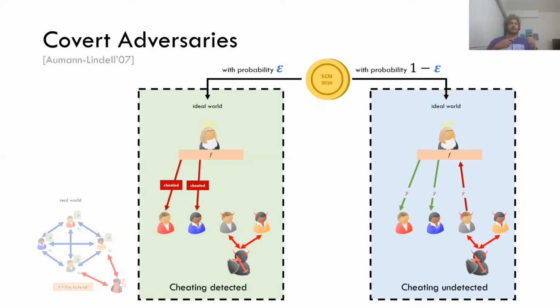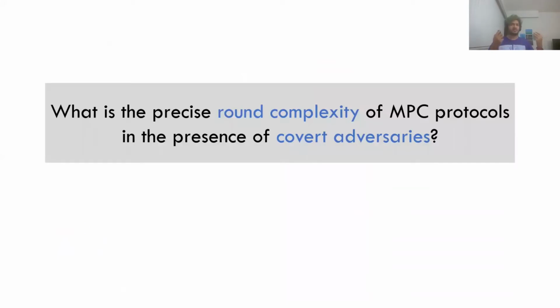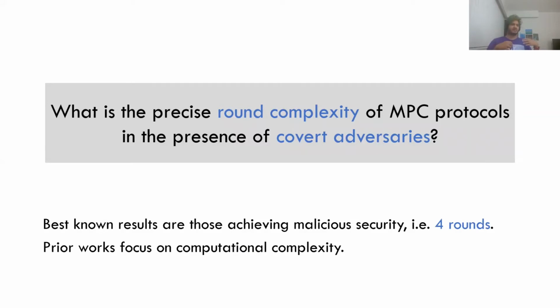Great. So having talked about covert adversaries, now we can ask a more precise question, which is, what is the round complexity of MPC protocols in the presence of covert adversaries? We said semi-honest protocols 2 rounds, malicious protocols 4 rounds. What do we know of covert adversary protocols? Unfortunately, the best known results are those that achieve the stronger notion of malicious security. So we actually don't know of anything better than 4 rounds. This is primarily because prior works focus on computational and communication complexity of the protocols rather than the round complexity.